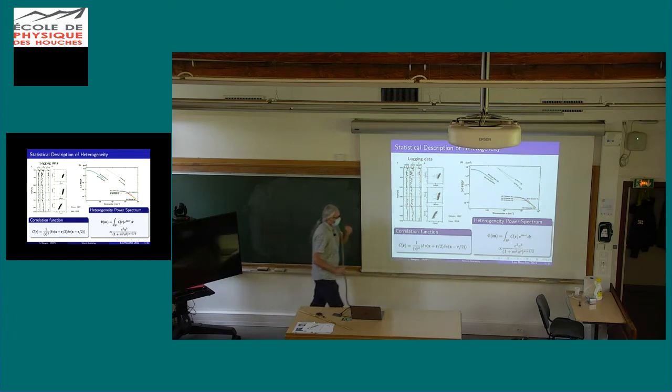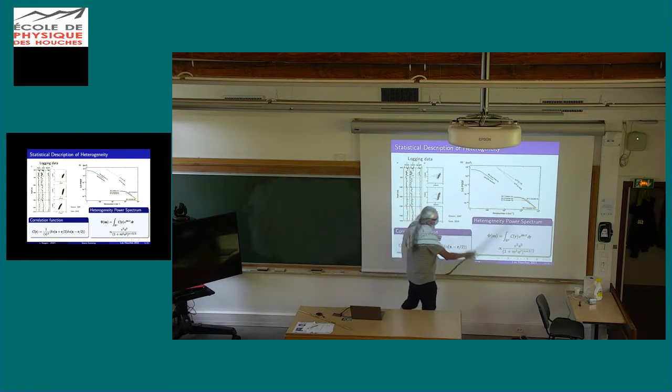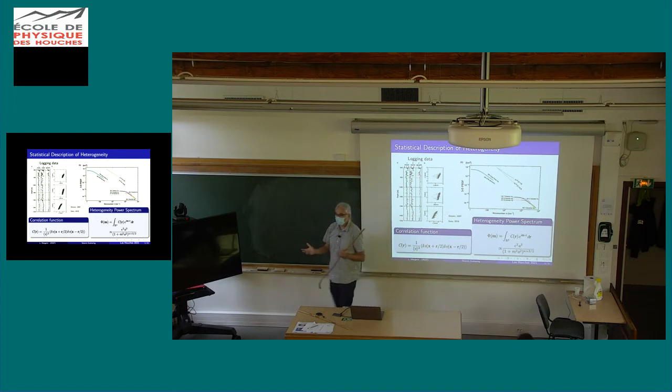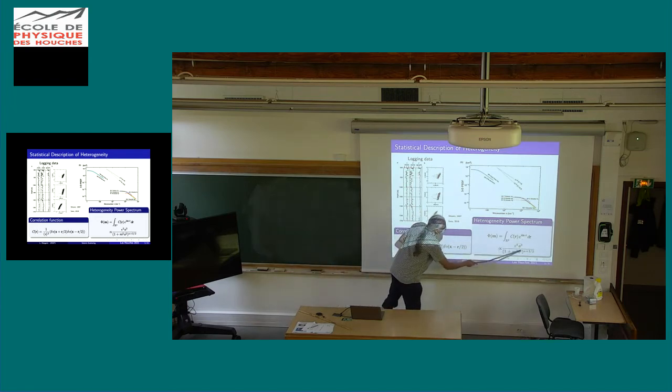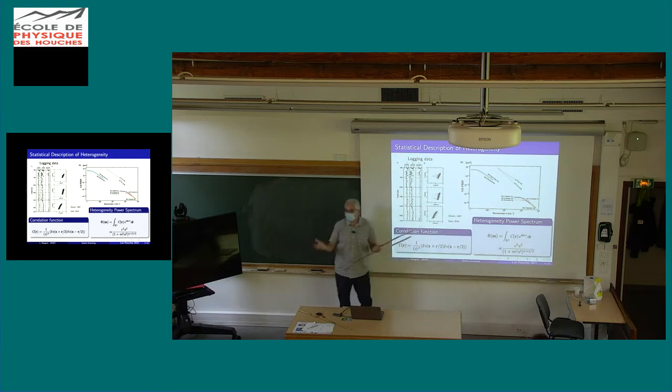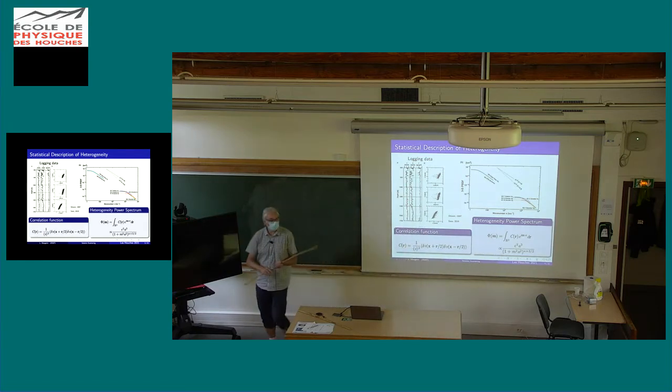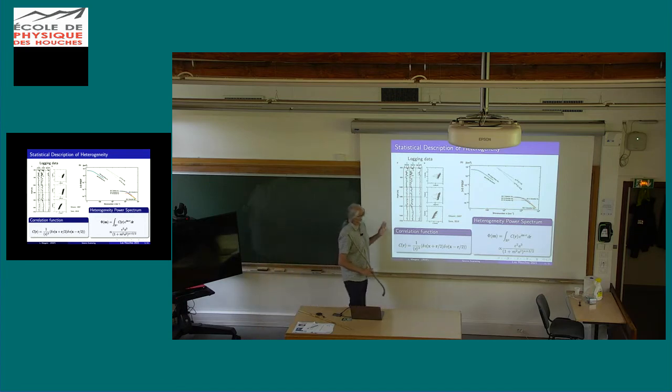Okay. Yeah. So you have this behavior, and epsilon squared is a quantity that measures the variance. Okay. So when you integrate over all wave numbers, okay, you get the total variance of the velocity or the density. Okay. If I'm not clear, interrupt me. Okay.